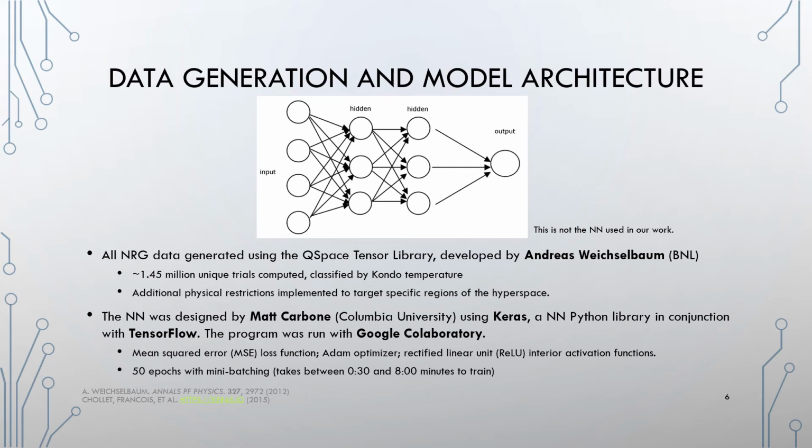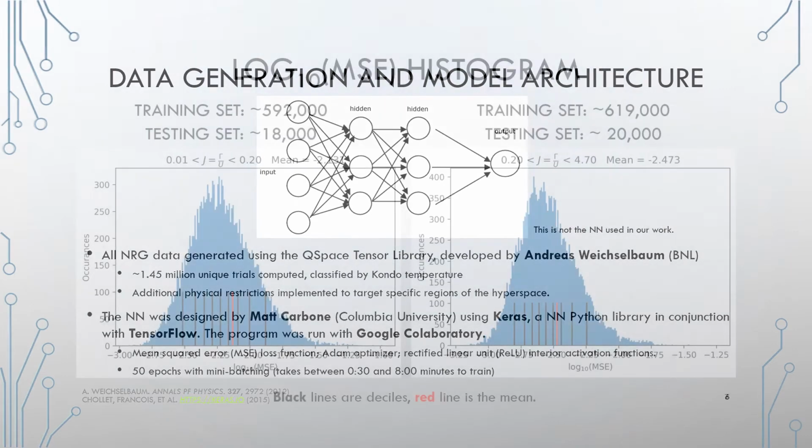Some of the technical details for our neural network include that we used the mean squared error loss function, the Adam optimizer, and the rectified linear unit, or ReLU, for our interior activation functions. We also used mini-batching with 50 epochs, and depending on the region of hyperspace that we are targeting, this can take anywhere between 30 seconds and about 8 minutes to train our neural network.